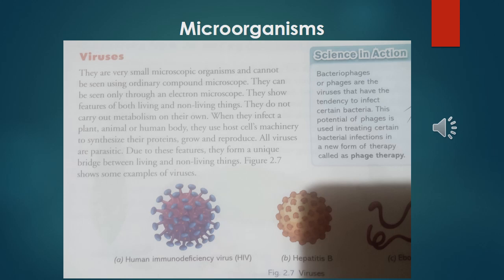So you can see two or three pictures of viruses given. The first one is the human immunodeficiency virus, HIV. When this virus attacks, we fall ill with a disease like AIDS. Then hepatitis B is responsible for jaundice. So students, remember, virus is the smallest organism, and cannot be seen by the naked eye or by an ordinary microscope.